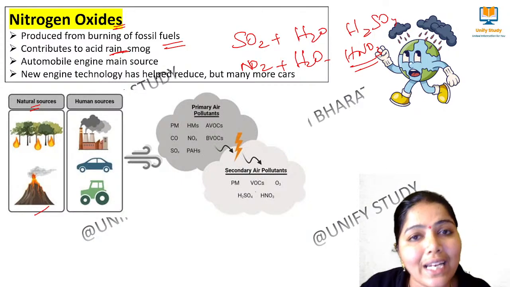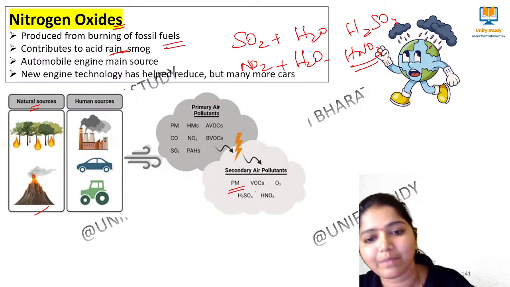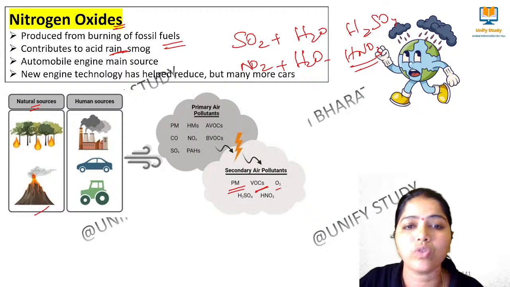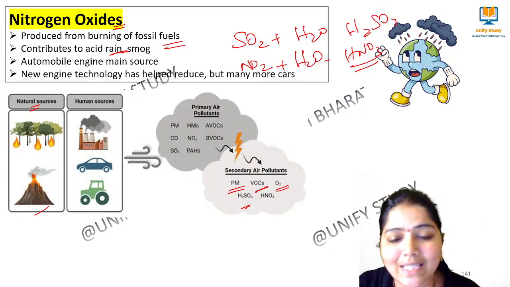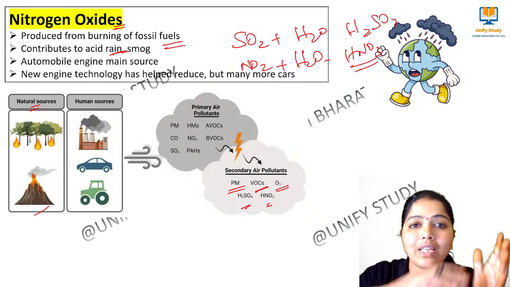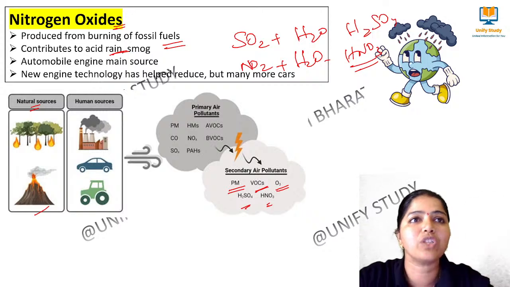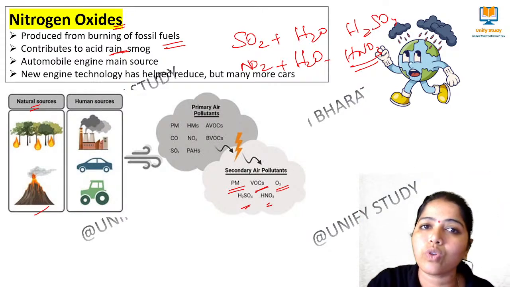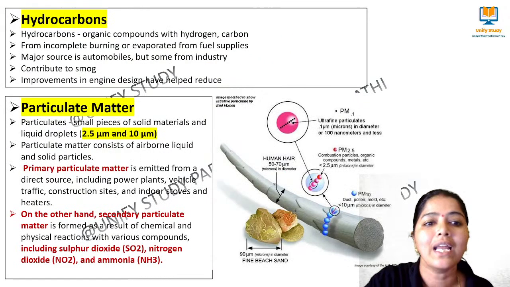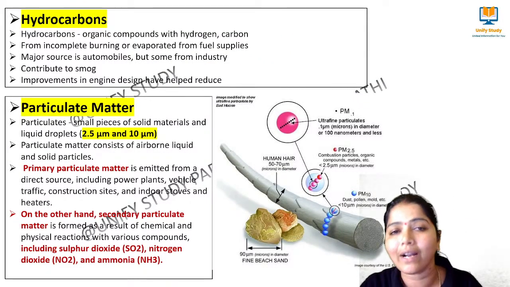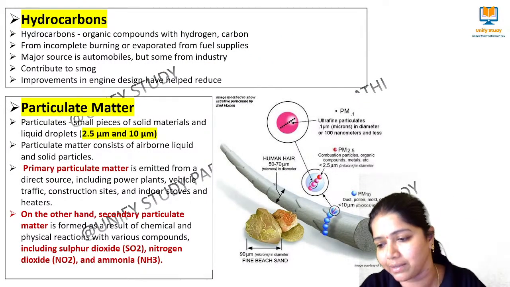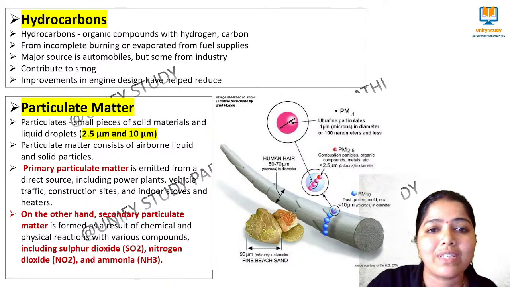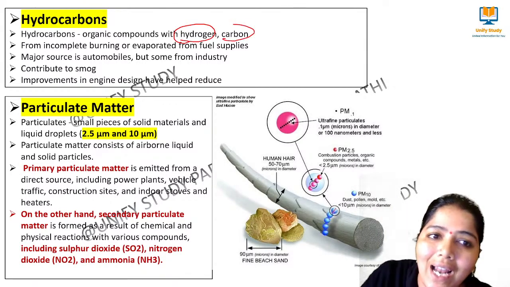Apart from these, what are the secondary air pollutants we have? Particulate matter, VOC. VOC means what? Volatile organic compounds, ozone, sulfuric acid, nitric acid. All these come by interacting with the atmosphere. Clear? Right? So these are the sources of the nitrogen oxides. Next we move to very important ones, hydrocarbons and particulate matter. What is hydrocarbon? See, hydrocarbons are compounds of hydrogen and carbon.